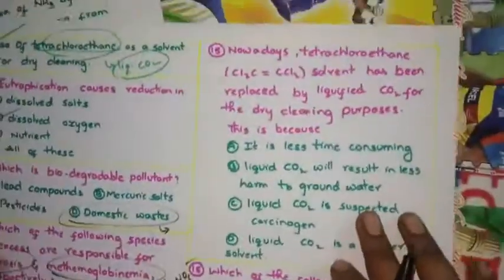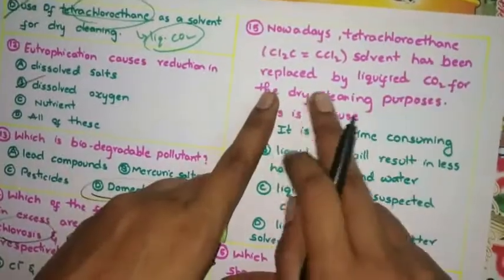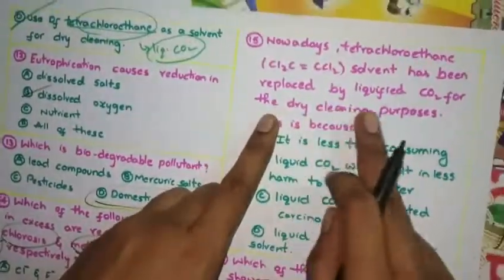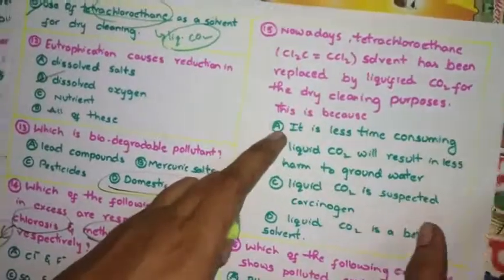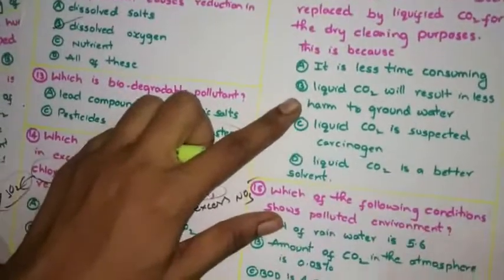Now see the last question of this video. Nowadays, tetrachloroethane solvent has been replaced by liquefied CO2 for dry cleaning purposes. This is because, as I told here, it is less harmful to groundwater.